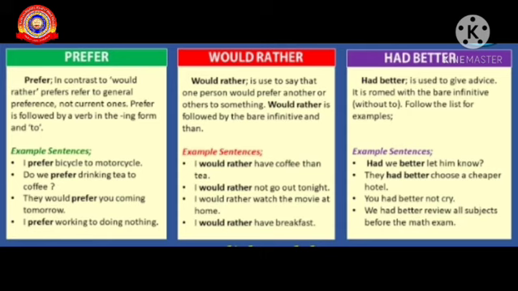Now look at the form of had better. It is used to give advice. It is formed with the bare infinitive without to. Follow the list as examples.